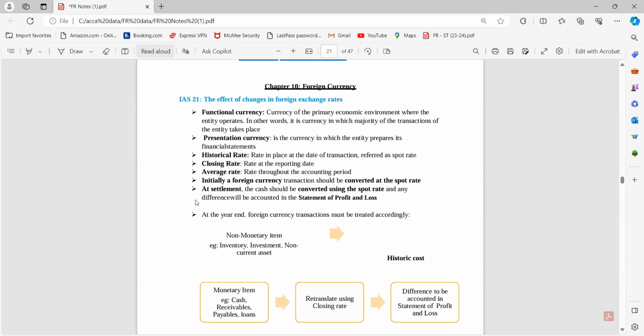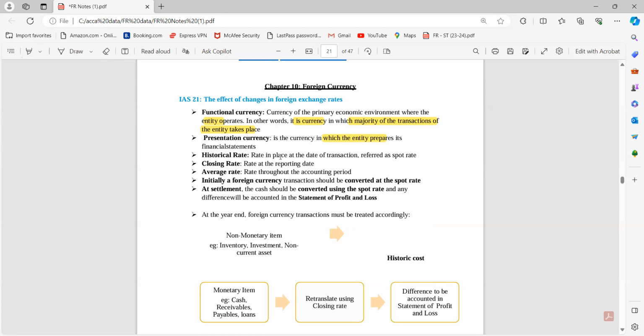So functional currency, first of all. The currency of the primary economic environment where the entity operates, that is my functional currency. In other words, it is the currency in which the majority of the transactions of the entity take place. Basically, we can get the idea of functional currency from the name itself: the currency in which we function, we operate, in which the transactions are being made. So that is my functional currency. The presentation currency, the name itself tells, is the currency in which the entity prepares its financial statements. So the currency in which I will prepare my financial statements, that is my presentation currency. And it could be the case that both of these are the same.